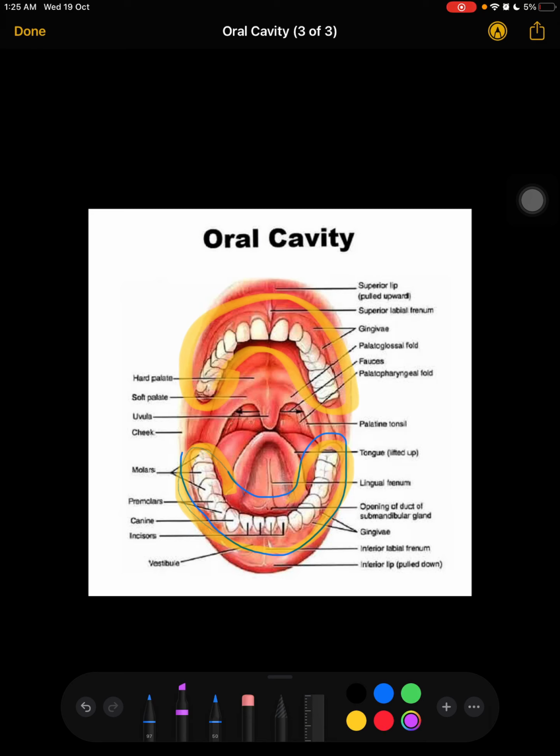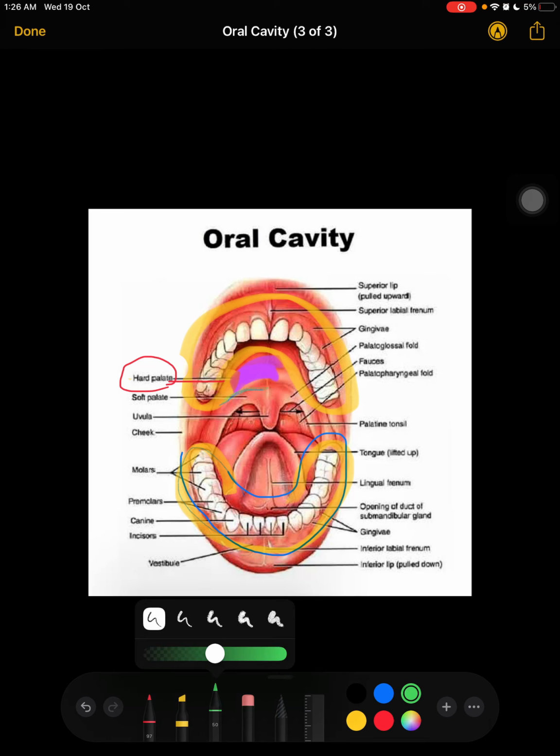Then there is the roof, which is made by the hard palate. Then on the posterior side we have the soft palate.